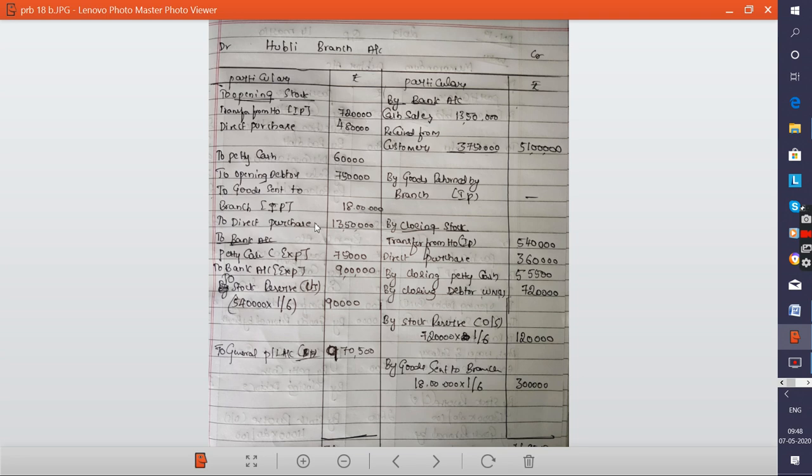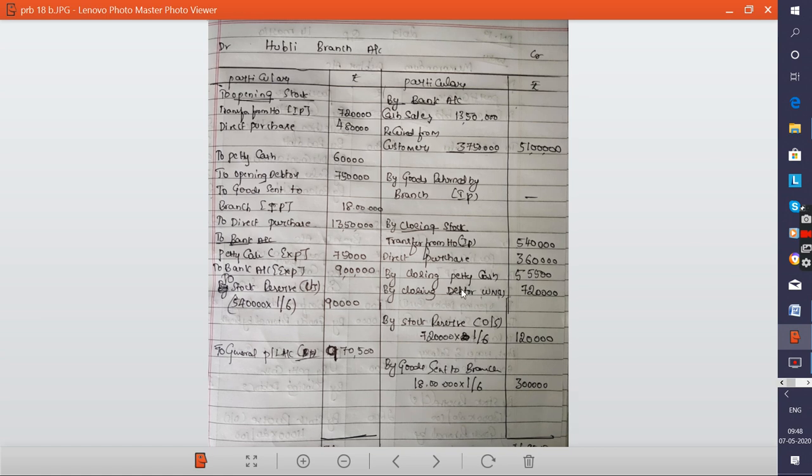Now go with the removal of the profit, in which all the profit is included: opening stock, goods sent to branch, closing stock. Opening stock is what? 7,20,000 into 1 by 6, or you can take 16.66666 with all the digits, then you will get the exact amount. But better, in order to minimize the decimals, go with 1 by 6. 7,20,000 into 1 by 6, 1,20,000, it's a profit. Next, goods sent to branch 18 lakh into 1 by 6, 3 lakh. Next, again there is a profit in the closing stock also. Closing stock amount is 5,40,000 into 1 by 6, then profit is 90,000.